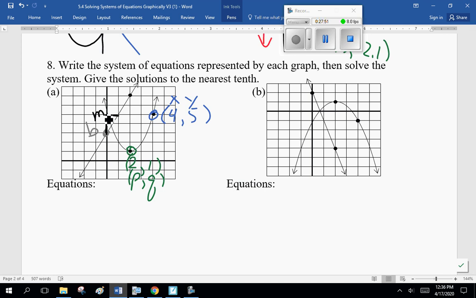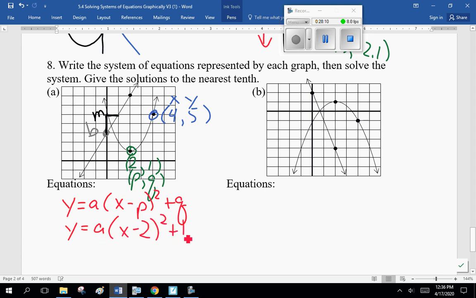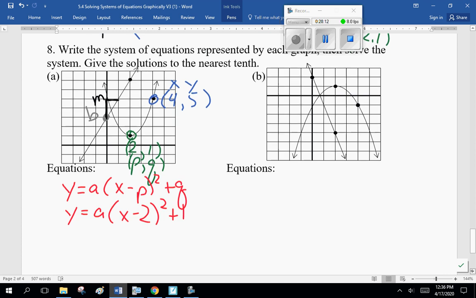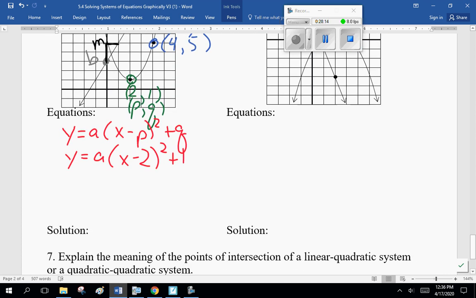Now I admit I'm doing this rather quickly. The quadratic: Y equals A times X minus 2 squared plus 1. Bringing back memories, nightmares, flashbacks? Good.